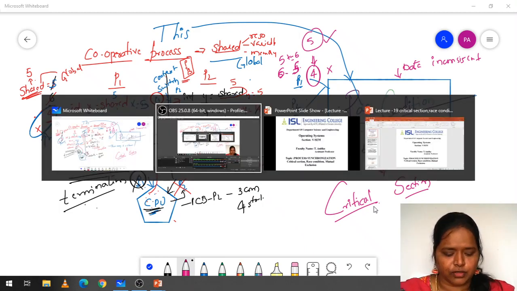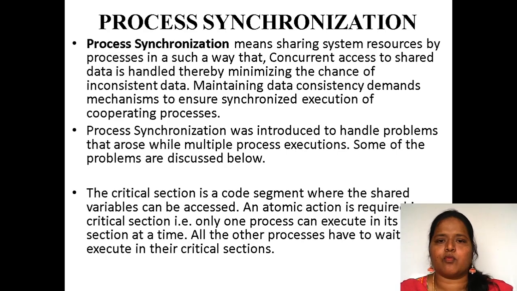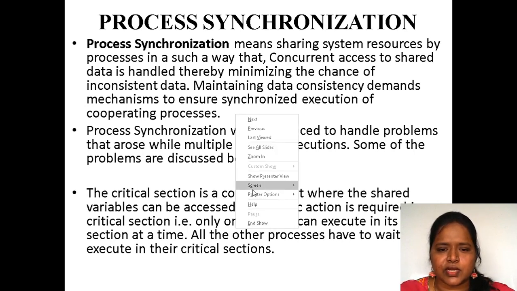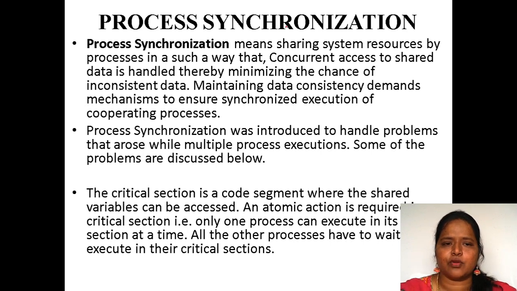Now, what do you mean by process synchronization? Process synchronization means sharing system resources. Resources may be a CPU, memory, or some variable, whatever it may be.